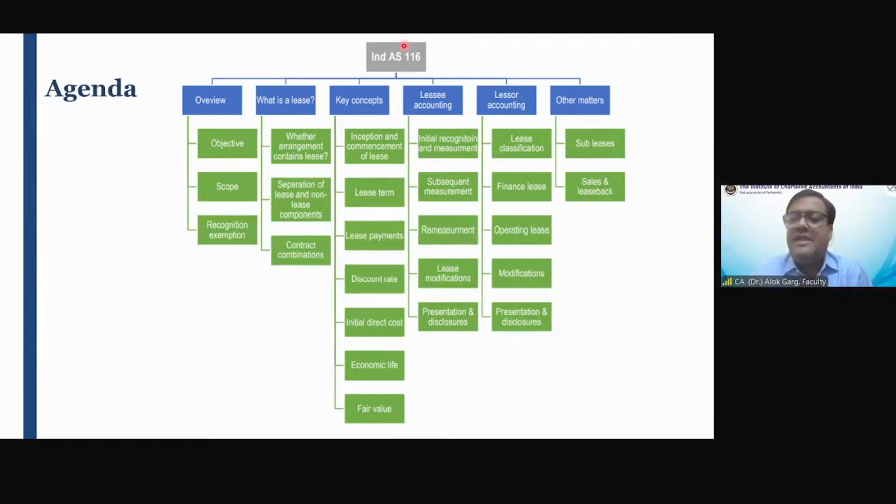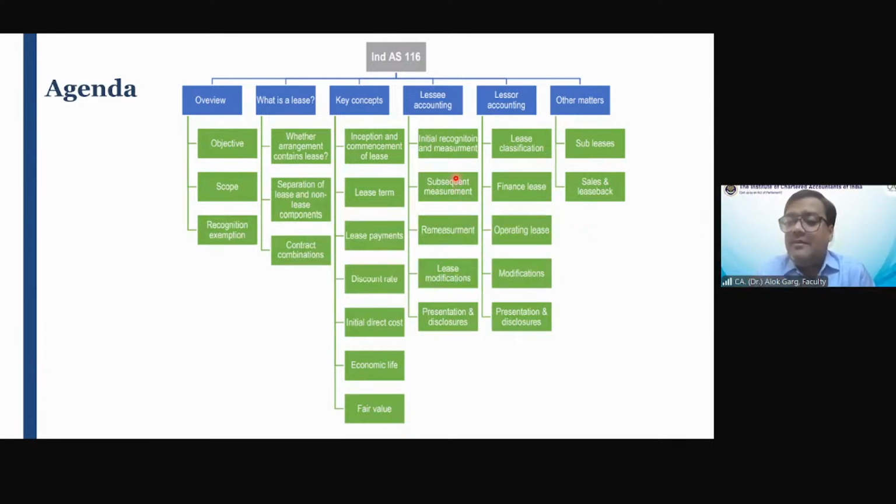Can someone tell me, Anila, can you explain what is meant by initial measurement and subsequent measurement? I'm not talking about Ind AS 116. I'm talking about the meaning of initial measurement and subsequent measurement. When the asset is purchased, it is the initial measurement, sir. Every year, as on the balance sheet date, we will do subsequent measurements. Very good. Very good.